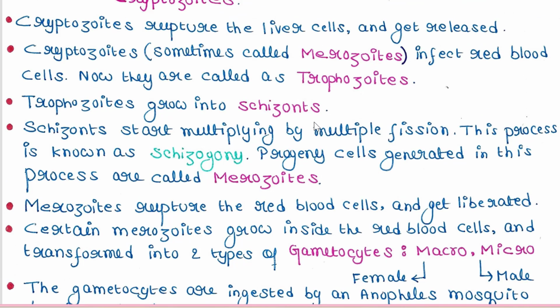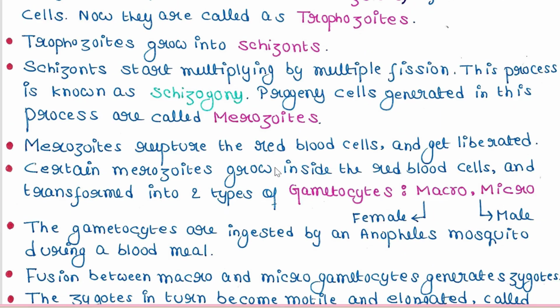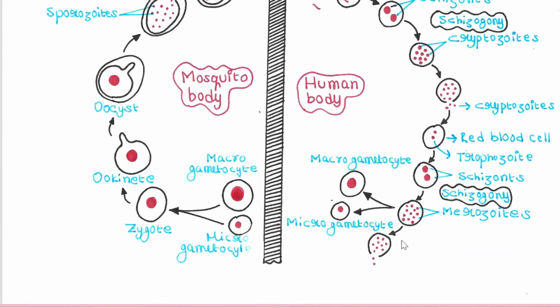Trophozoites grow into schizonts and schizonts start multiplying by multiple fission, and this process is known as schizogony. Specifically, we can call it erythrocytic schizogony since it is happening in the erythrocytes or red blood cells, and progeny cells generated in this process are called merozoites. So what happens here?